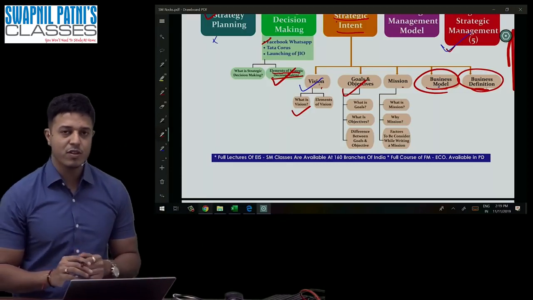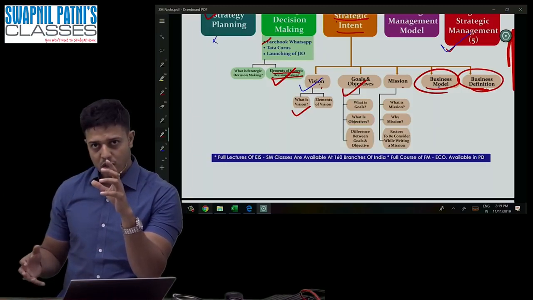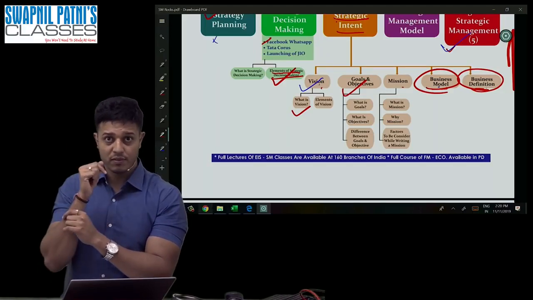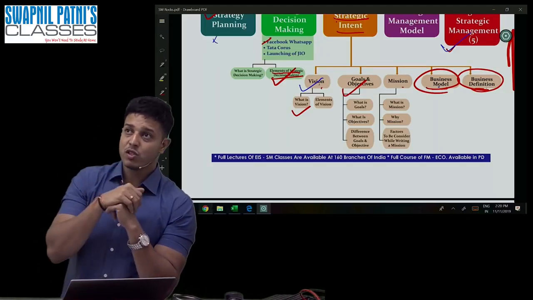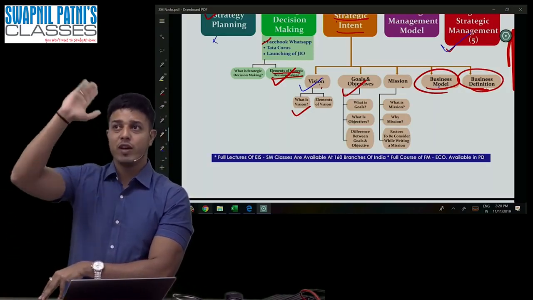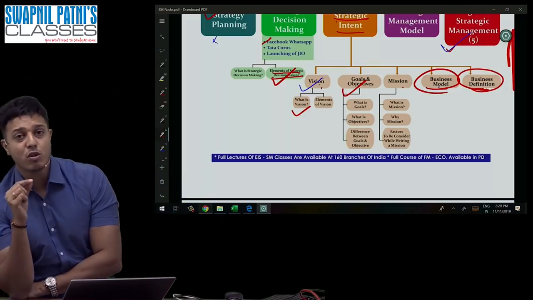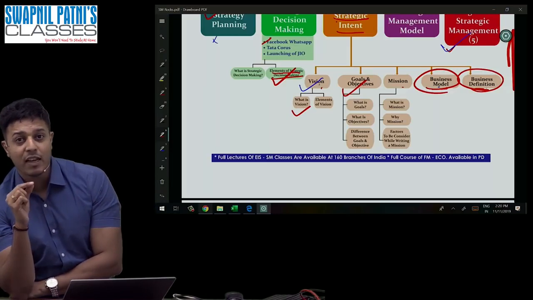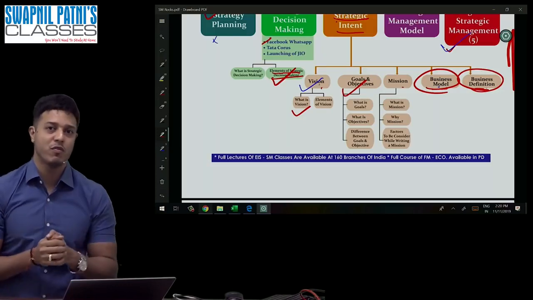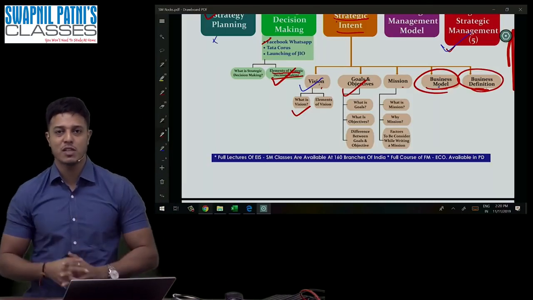So there are 3 elements of vision. Number 1, first of all, you should know where you are. I'm here. Number 2, you should know where you want to be. And number 3, once you decide where you want to be, it has to be communicated to your middle and bottom level people. If they do not know about your vision, how will you be able to achieve it? So although vision is decided by the top level, it should be understood by the middle as well as the bottom level.